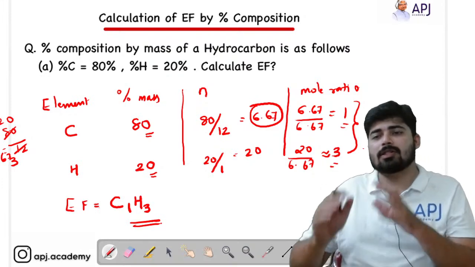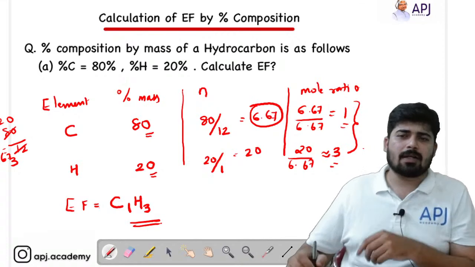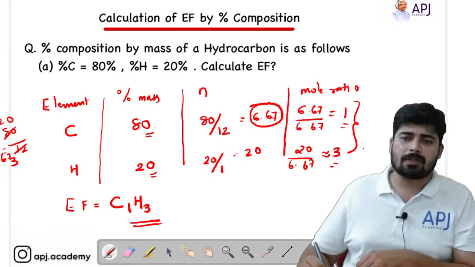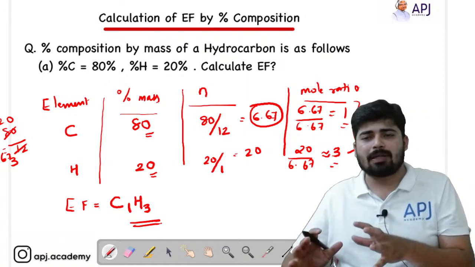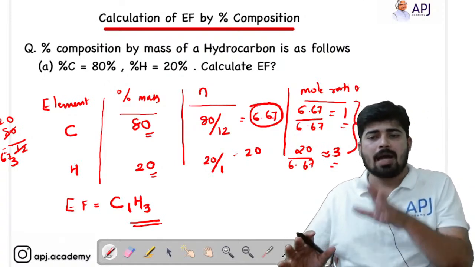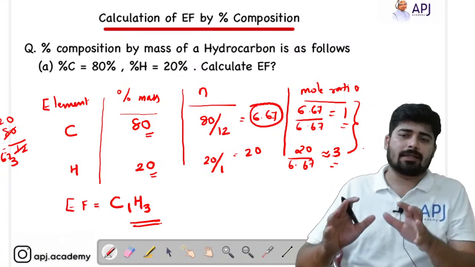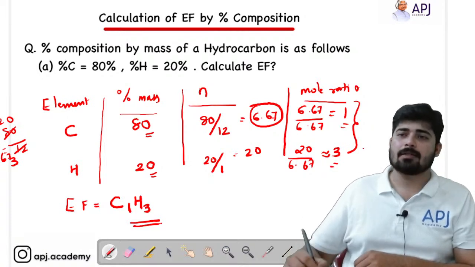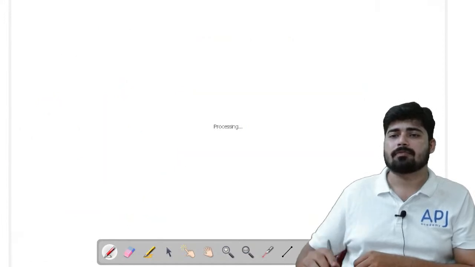Right, so this is how you have to go through the problem. First give the elements, carbon and hydrogen, then write the percentage mass, then find the number of moles, and then find the mole ratio. The mole ratio gives you the simplest ratio, and that simplest ratio along with the elemental representation gives you the empirical formula of that compound. Right. Now let's move on to the next one.